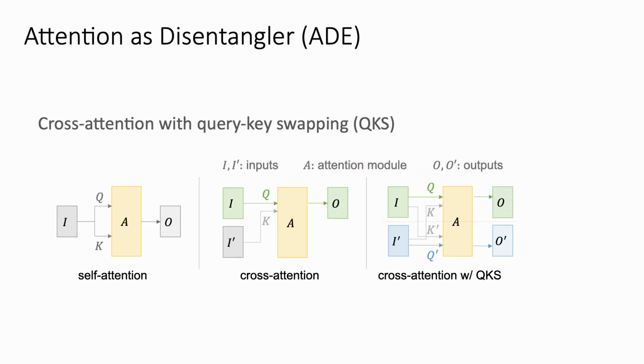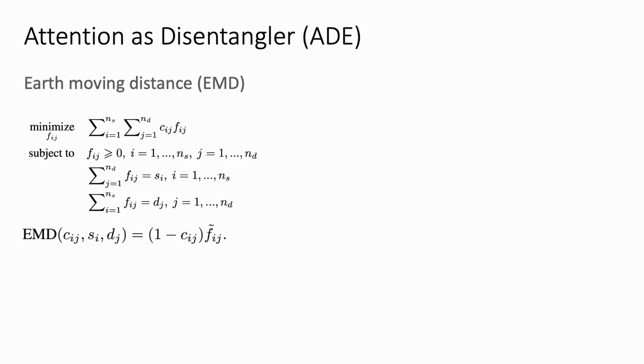We use query key swapping for the cross-attention modules. Specifically, self-attention takes a single input as both the query and key. Cross-attention takes 2 different inputs, one for the query and another for the key. The output attends to the shared information from 2 inputs. We further swap the roles of query and key to derive 2 concept-attended outputs, which imposes equivalent cross-attention effects onto the 2 inputs. In addition, we also introduce a novel regularization based on the Earth Mover's Distance, aka EMD.